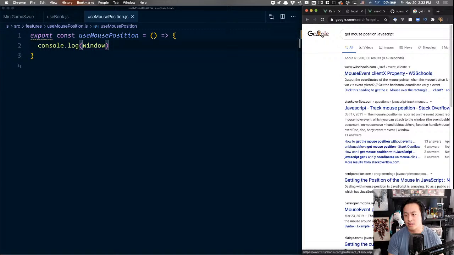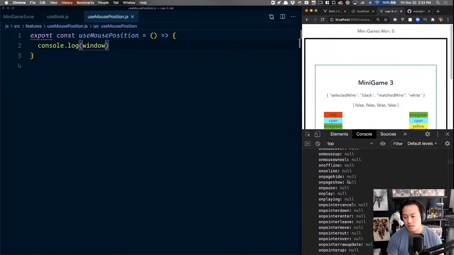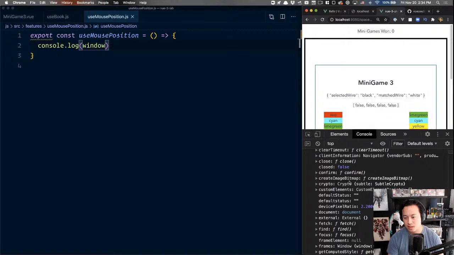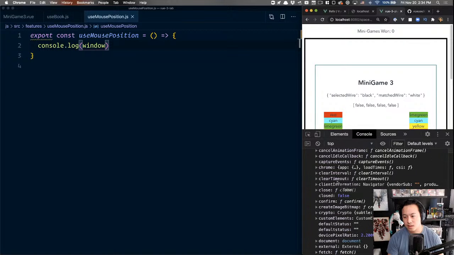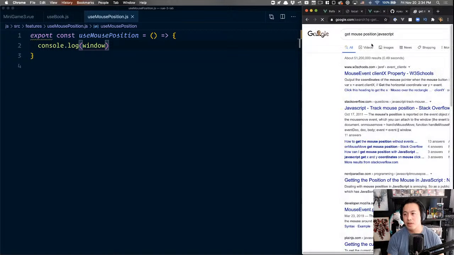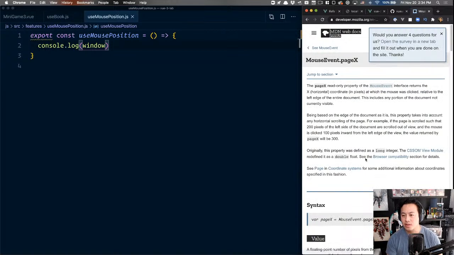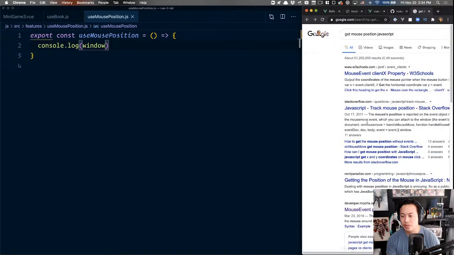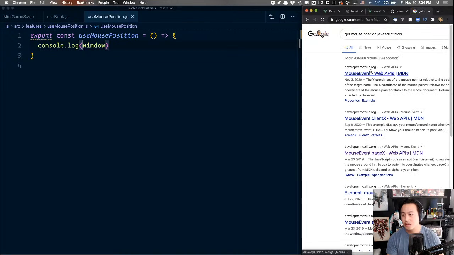Oh yeah, clientX, clientY. Where is clientX, clientY? There's also pageX, interesting, that returns the horizontal X of where the mouse was clicked relative. No, I don't want click. I want move.